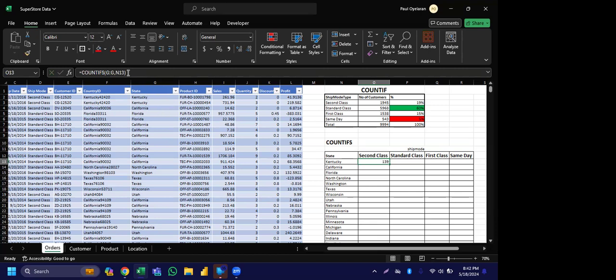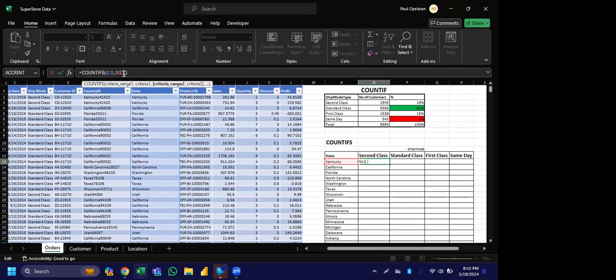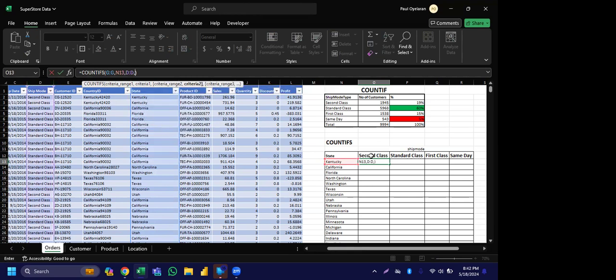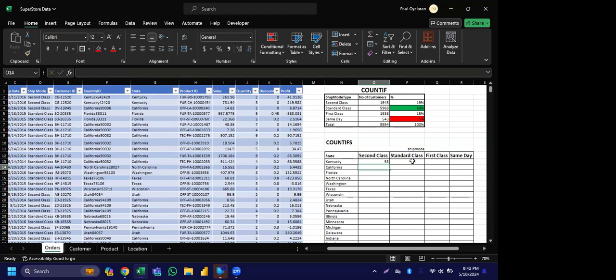So now we continue to write our formula. I hope we are getting what I'm saying now. Comma. What else do we want to count? I want to count the ship mode. Come here, select the ship mode, then press comma. Then what is our ship mode? Second class. You see now it's 53. You see that I've reduced it. For example, inside second class I can deep dive again, maybe those that buy Milo or Bonvita. This number will reduce again, just the same way it reduced from 139 to 53.